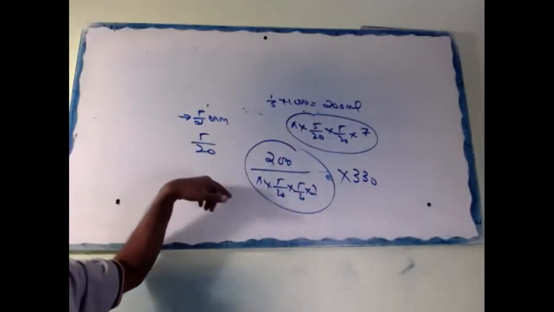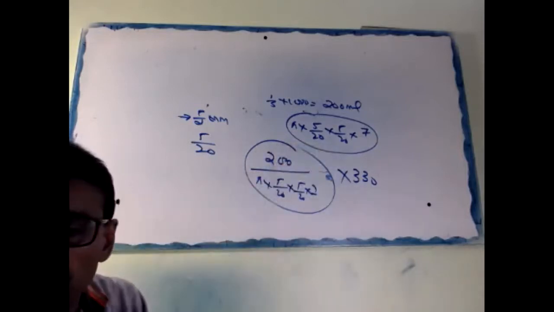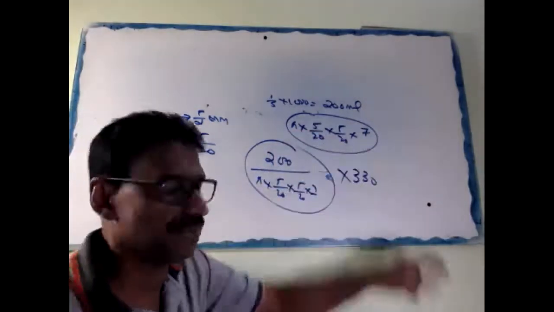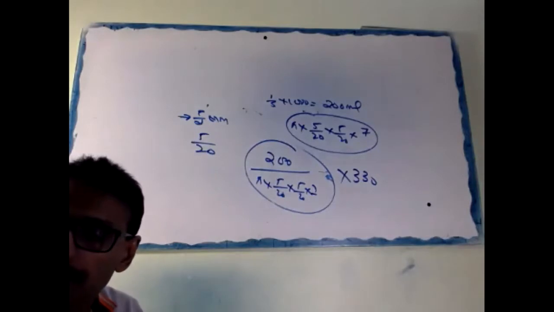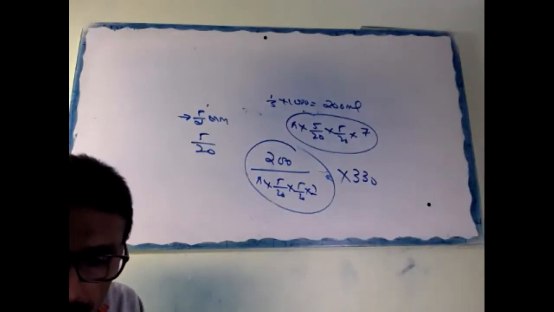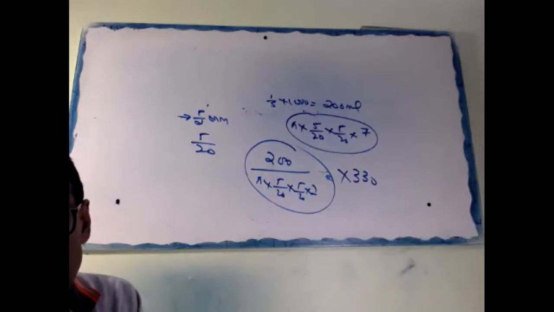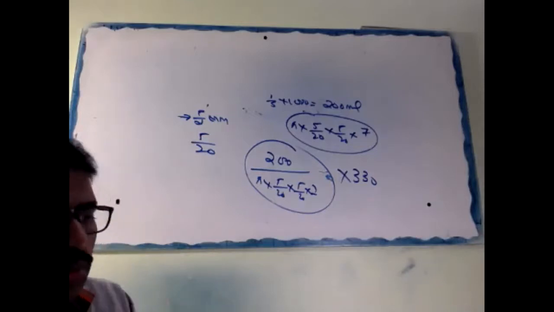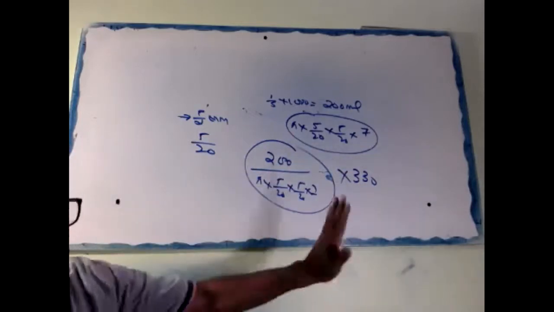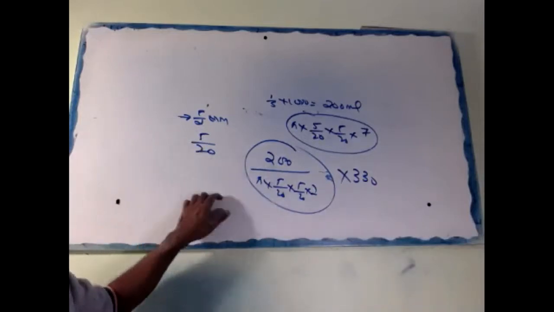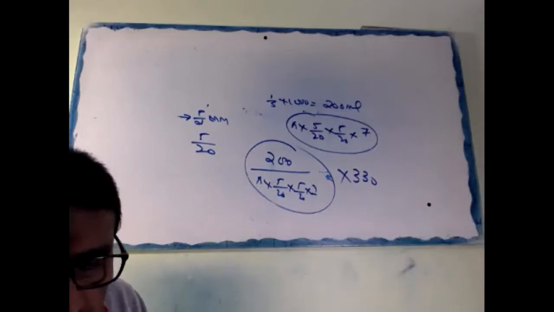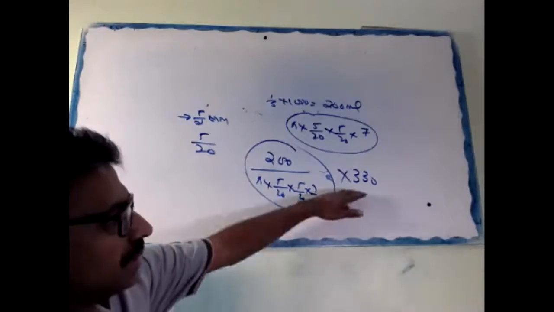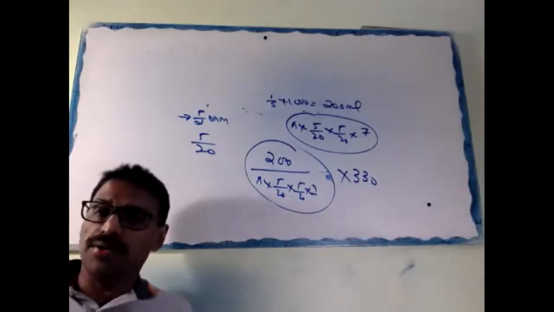Then the volume of the barrel. The barrel is cylindrical shape: 22/7 into 5/20 into 5/20 into 7. I hope you understood why 5/20. 5 millimeter is the diameter, so the radius is 5/2 millimeter. Millimeter converted to centimeter, 5/2 into 1/10, that is 5/20 into 5/20. Don't multiply, don't do anything. Then after that, the number of times we can fill is the volume of the ink divided by the volume of the barrel. The number of words is this one. Finish. Then you write now.